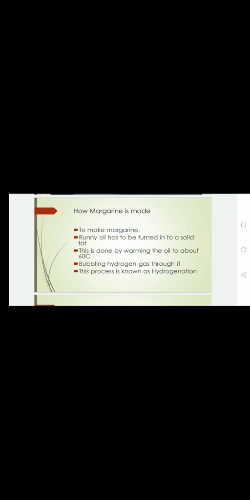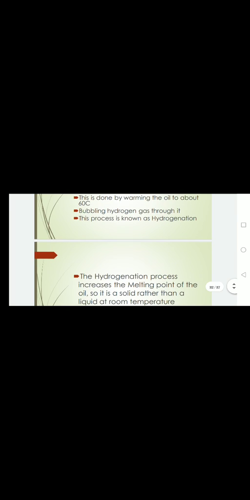Hydrogenation is basically used to solidify, preserve, or purify many products. So in this case, hydrogen is used, and this process is known as hydrogenation. The hydrogenation process increases the melting point of the oil, so it is a solid rather than a liquid at room temperature. Margarine is soft or hard. It depends upon controlling the amount of hydrogen bubbled into the oil.